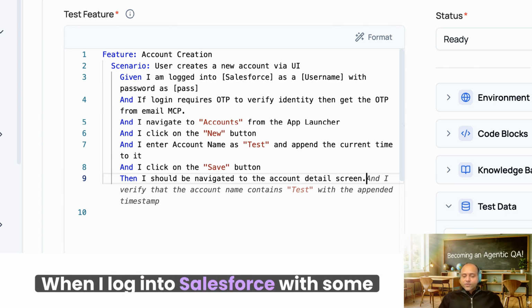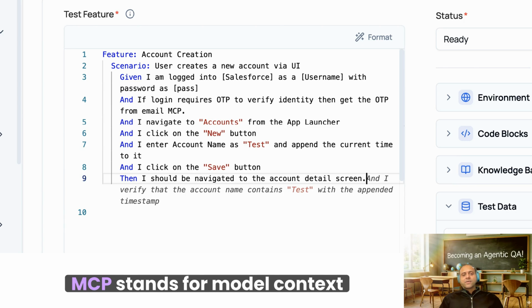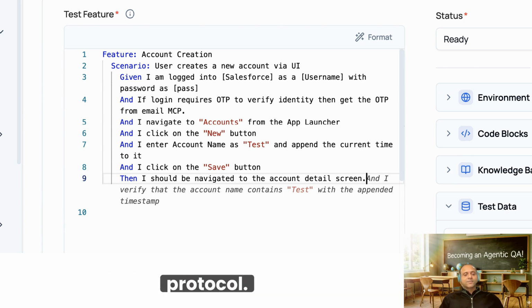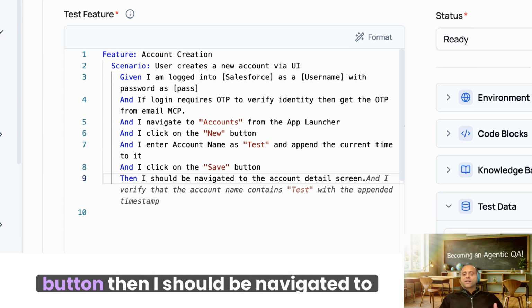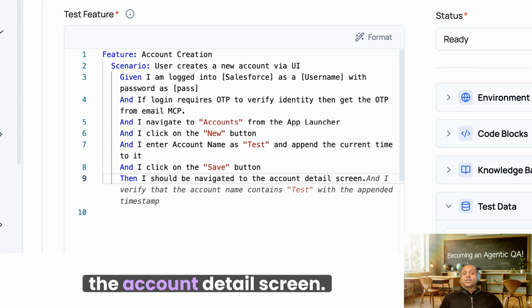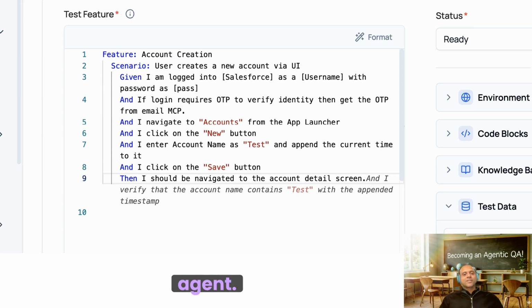When I log into Salesforce with some username and password, and if I require OTP, then I will get it through the email MCP. MCP stands for Model Context Protocol. And I navigate to accounts and I click on the new button and then enter account name as test, put in the current time and click on the save button. Then I should be navigated to the account details screen. That is how simple it is to prompt an agent.